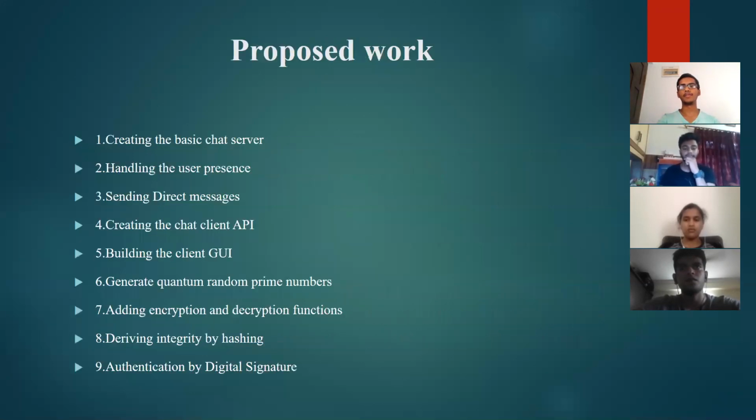Now I'll talk about the proposed framework of our project. Basically, the first part is creating a basic chat server where we have a client and server set up and ready. Then the server should recognize that different user clients are being added, and the client sends all its respective keys to the server so that they are stored in the server. This way, a client is added to the chat system.